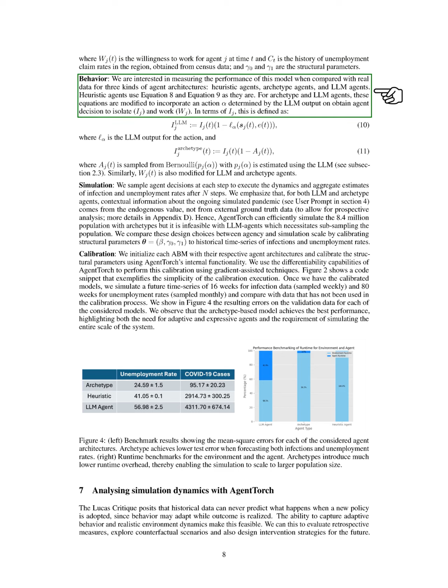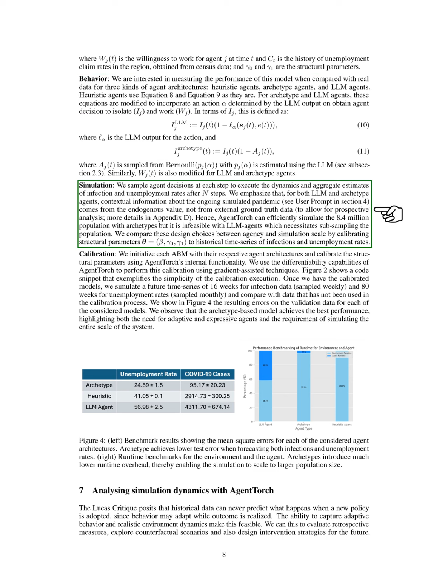We assess the model's performance against real data using 3 types of agent architectures: heuristic, archetype, and LLM agents. Heuristic agents follow the basic equations, while archetype and LLM agents modify these equations to include decisions influenced by LLM outputs regarding isolation and work.